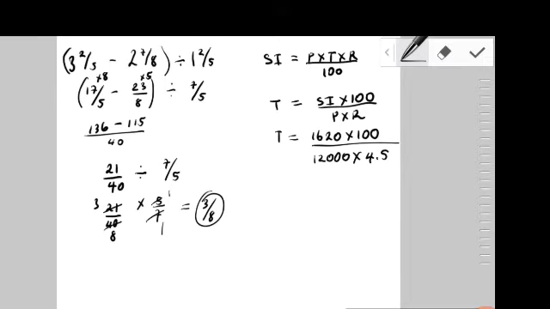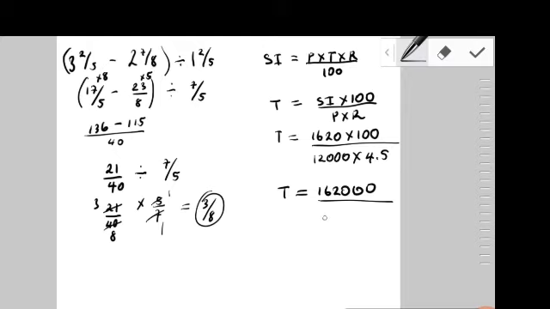Alright guys, so on my calculator now, 1620 multiplied by 100, that's going to be equal to the fact that T is equal to 1620 with 2 more zeros, divided by 12,000 multiplied by 4.5.